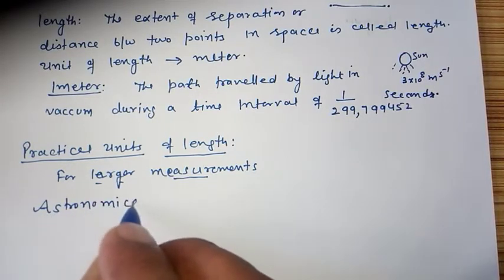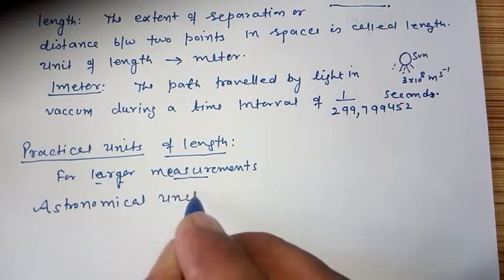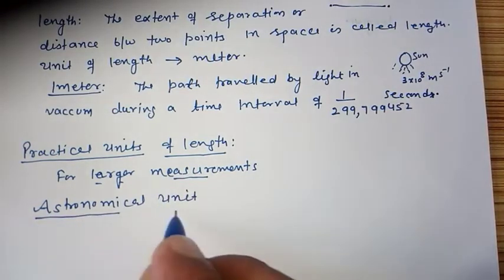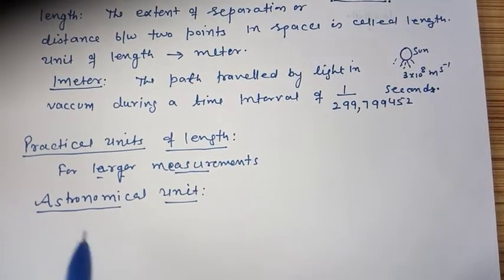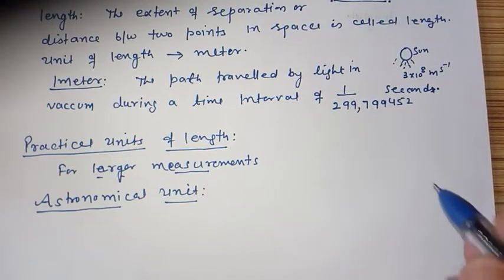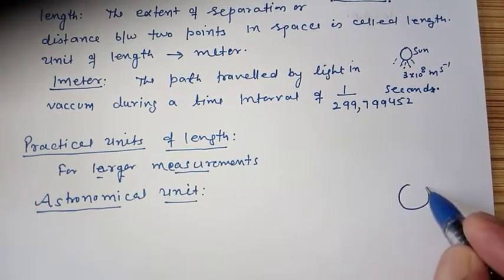Astronomical unit. Astronomy, as the name suggests, is related with the heavenly bodies. Astronomical unit, what is it? So look, here you have the earth.